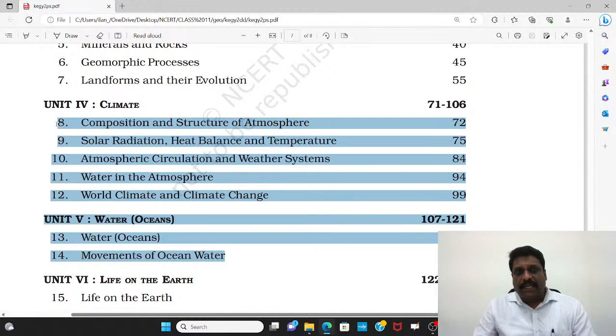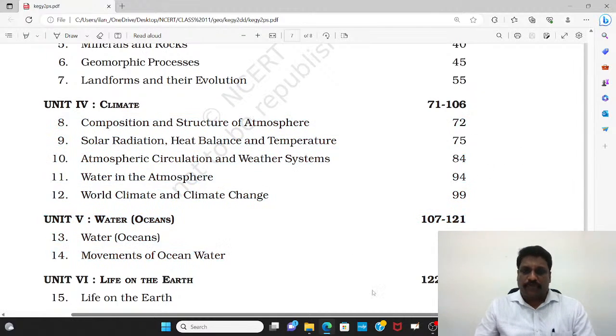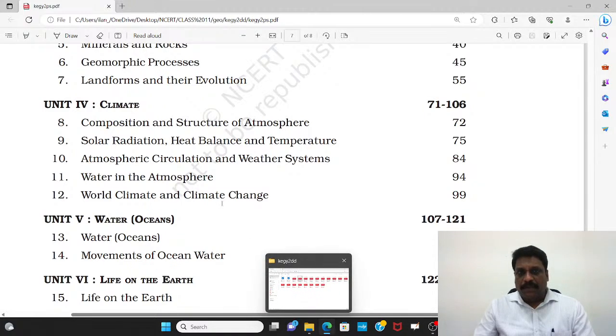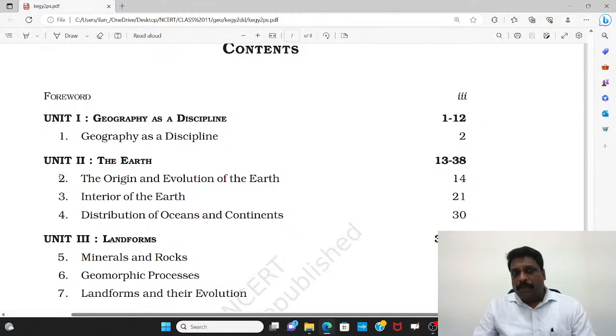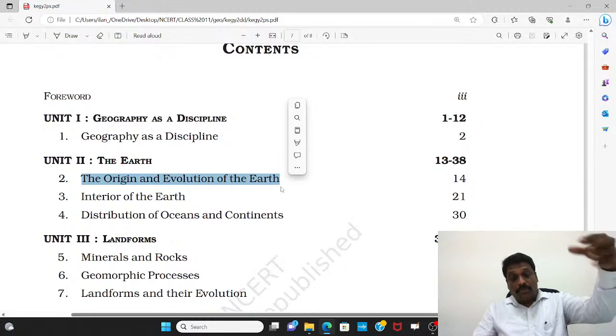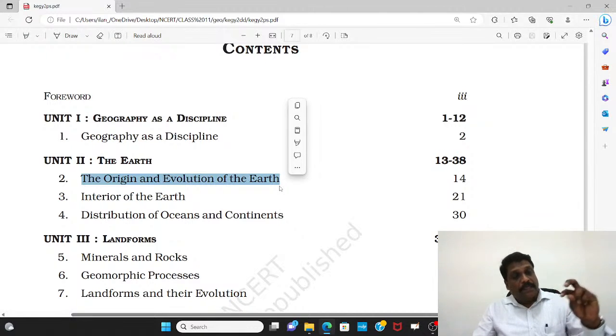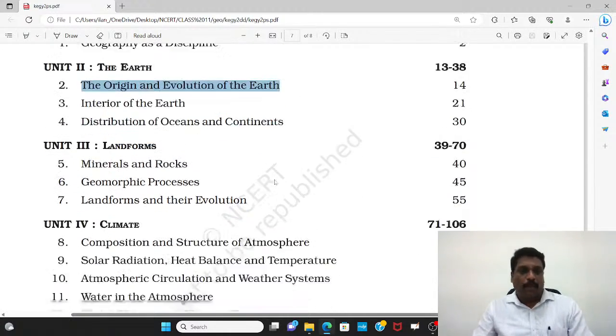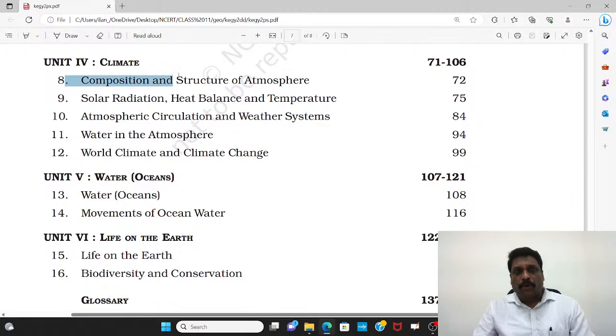So having said that, I'll just start with chapter 8 under climate. I'll start with the composition and structure of the atmosphere. Even you remember, right, we talked about the origin and evolution of the earth. While discussing the origin and evolution of the earth, that particular chapter was also talking about the evolution of the atmosphere and the evolution of oceans, but very briefly. Okay. So here, I'll be talking in a detailed fashion.